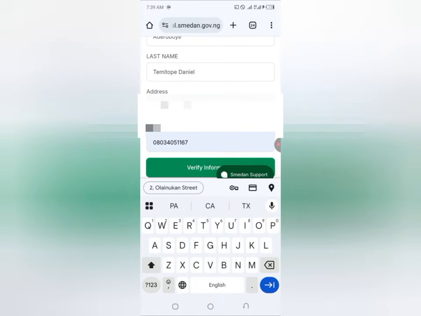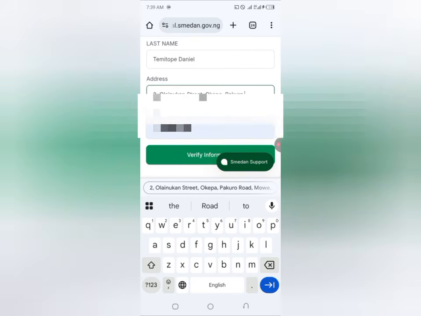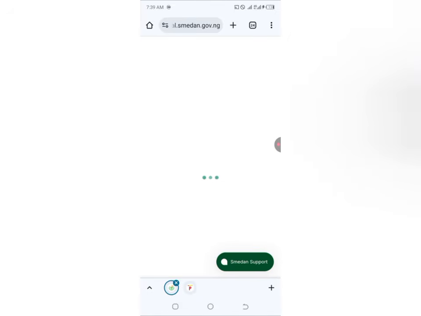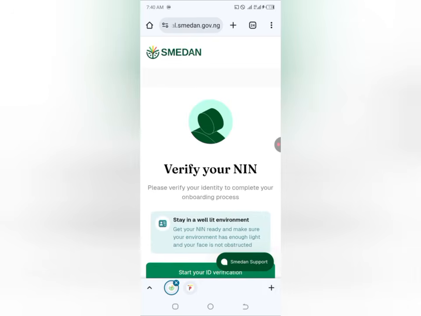So let me just make it complete. This is a demo address, not a real address, so don't try to put this one when you're doing your own. You have to put your own real address. So I'm going to put the phone number and click on verify information, and this is going to submit. Let's see what it's going to bring out to me here.